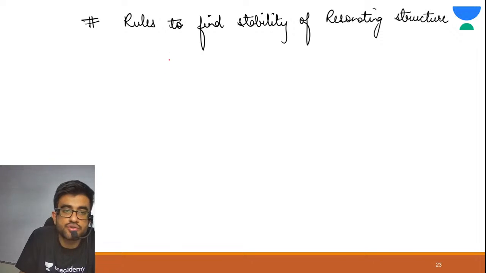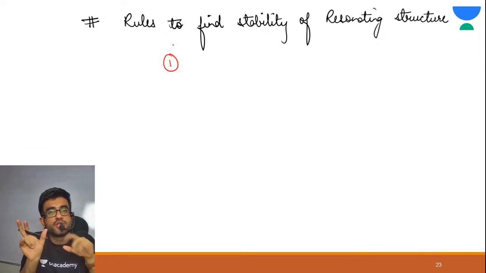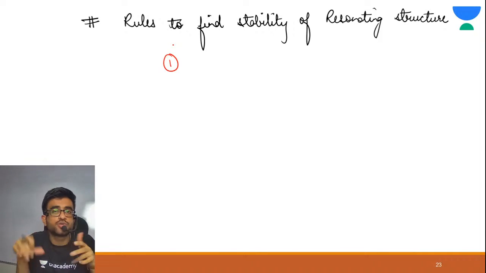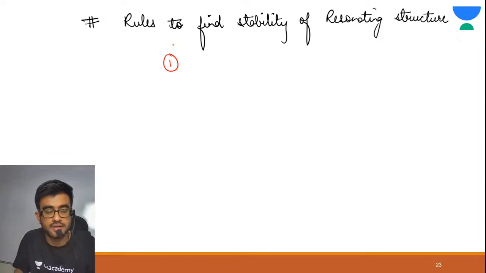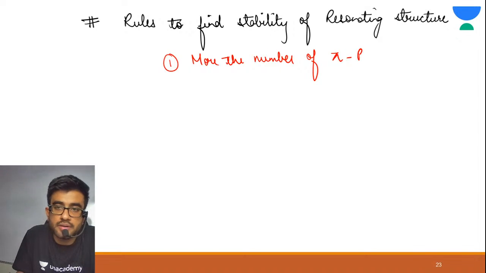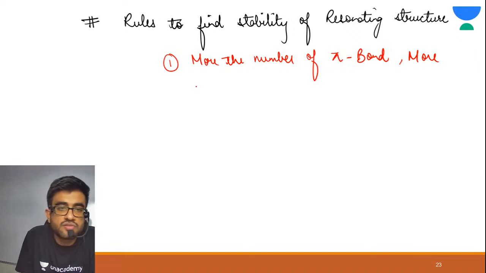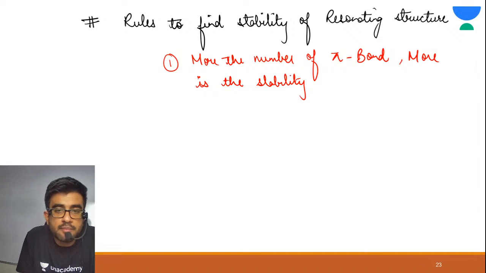All right, so let me give you some rules to find the stability of resonating structures. All these rules are on a priority basis, meaning the first rule has the highest priority. So you always need to check the first rule, then the second rule, then the third rule. First rule is: more the number of pi bonds, more is the stability. Let me give you examples.